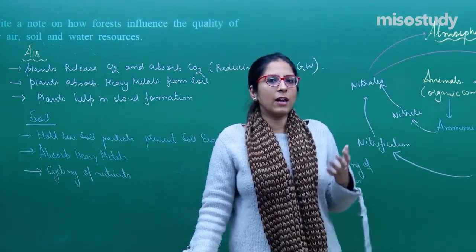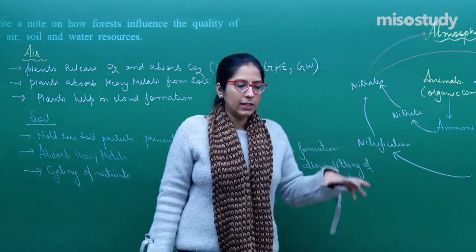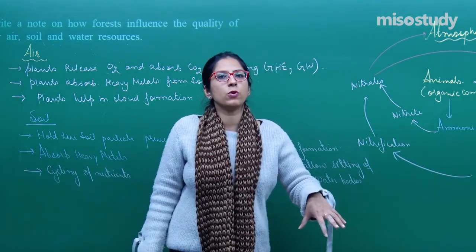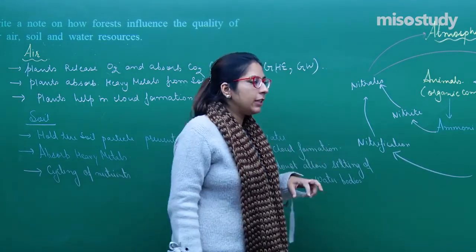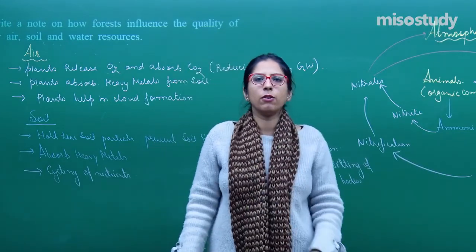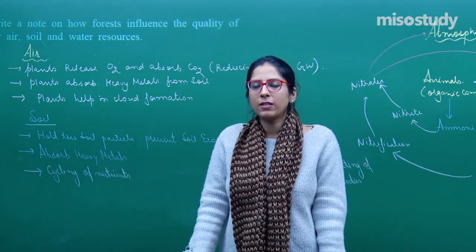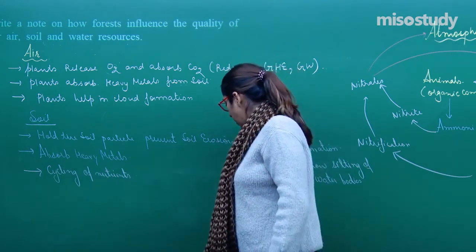When they get deposited, that means the silting of water bodies is occurring. This is the reason, right? They keep hold on the uppermost soil so that it doesn't allow the movement of these particles, and it maintains the fertility of the soil as well. This also you can write in the point of soil, how the forest helps in maintenance of soil. So these are the things which you have to explain.